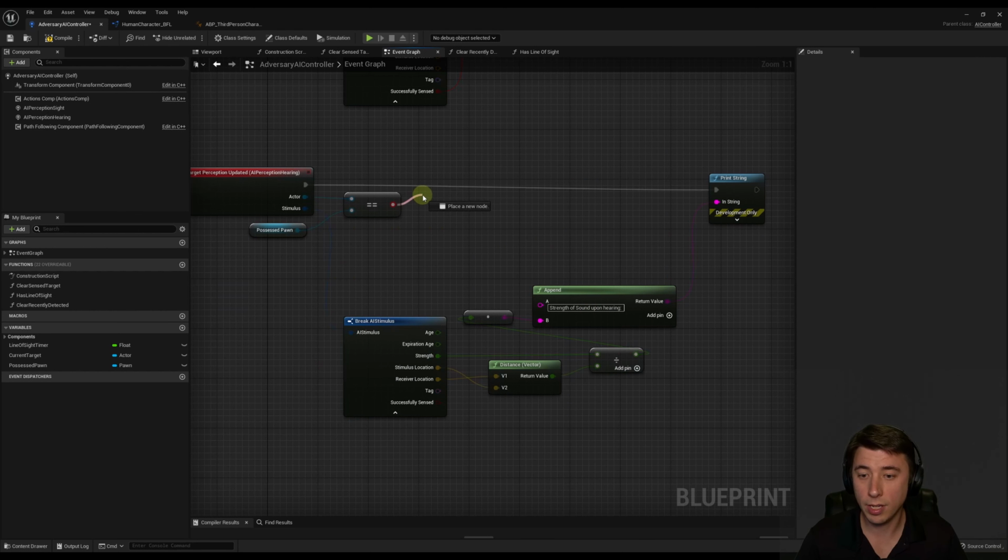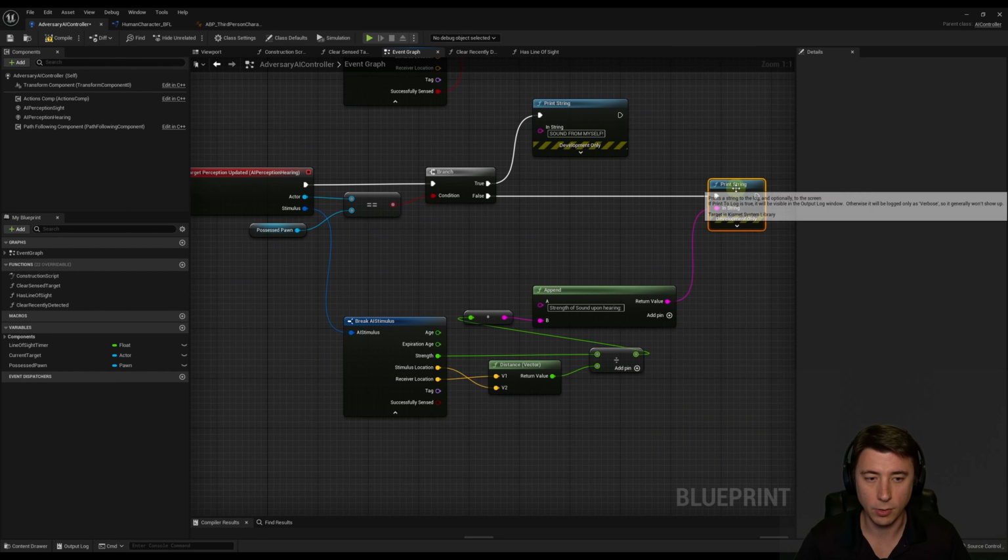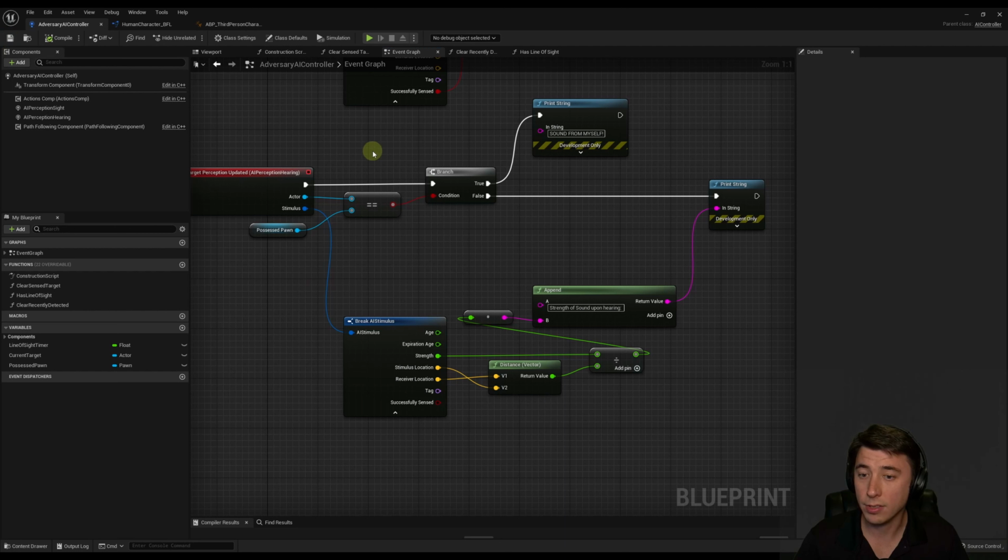Because if these two things are the same, so if the actor that's generating the sound is the same as our possessed pawn, then just going to do a print string: "Sound from myself." And then only if this is false does it do this. Let's compile and save this. And now when the character moves around, the only thing that should be printing is this sound from myself. It shouldn't actually be printing the strength of the sound. It's only when our own character moves around that it'll print something.